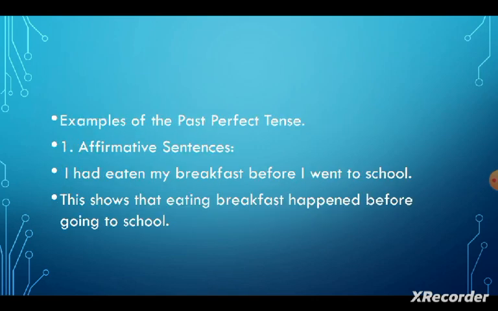So, there are some examples of past perfect tense. The first one is the affirmative sentence. How will we make an affirmative sentence? If I say, I had eaten my breakfast before I went to school, this shows that eating breakfast happened before going to school.